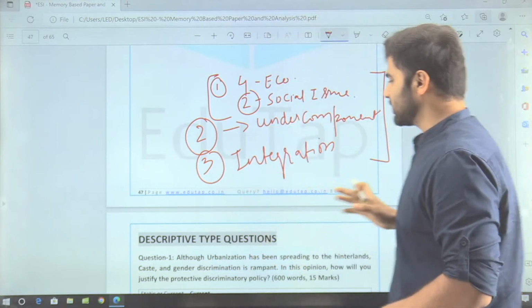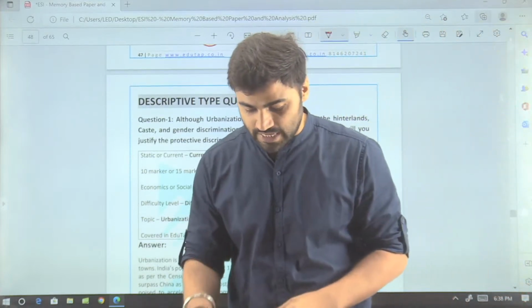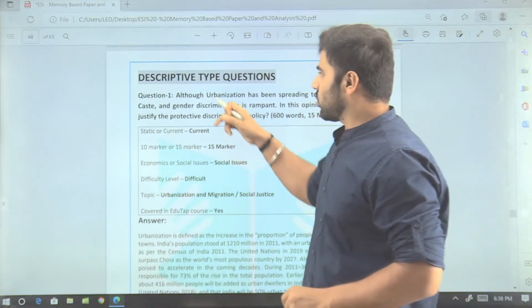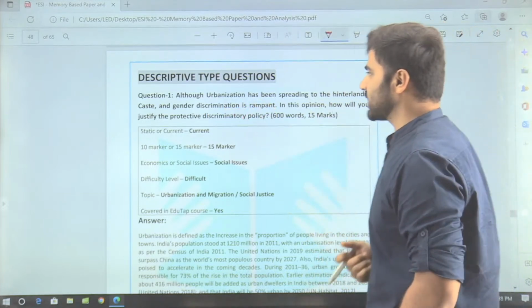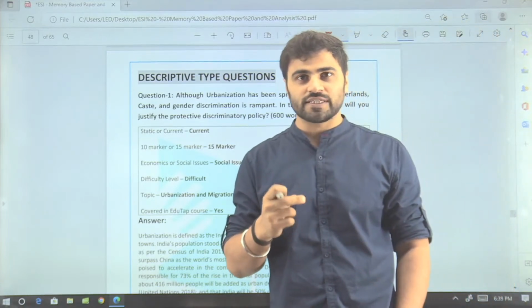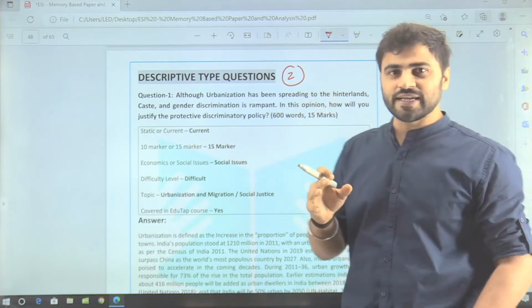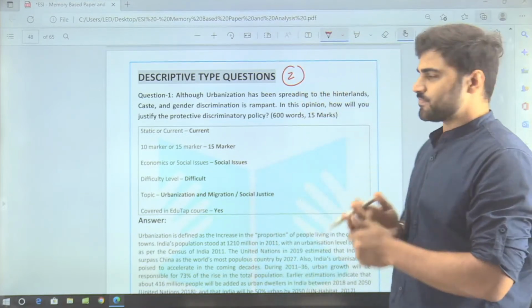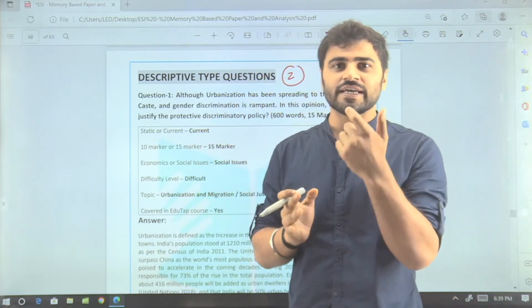Now guys, let's discuss the descriptive questions asked in the RBI Grade B Phase 2 2022 examination. Here you can see question number first: Although urbanization has been spreading to the hinterlands, caste and gender discrimination is rampant. In this opinion, how will you justify the protective discriminatory policy? Guys, this question falls in the second analysis that we have just discussed, that they have integrated two topics under the economics component. Good evening, Amit. So basically in this question they have integrated two topics under the economics component.